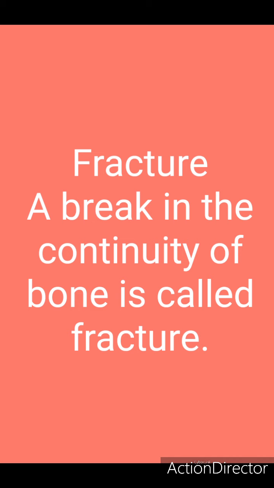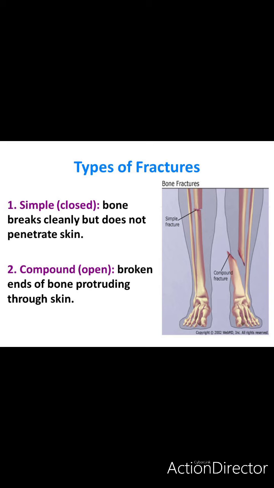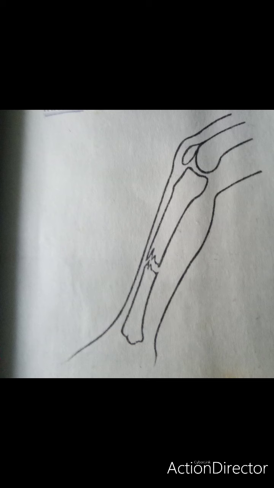Bismillahirrahmanirrahim. Fracture. A discontinuation in a bone is called a fracture. Any break in the continuity of bone is called a fracture. There are two main types of fracture: closed fracture and open fracture. Closed fracture is also called simple fracture. This is the type of fracture in which the bone breaks while the skin is intact.